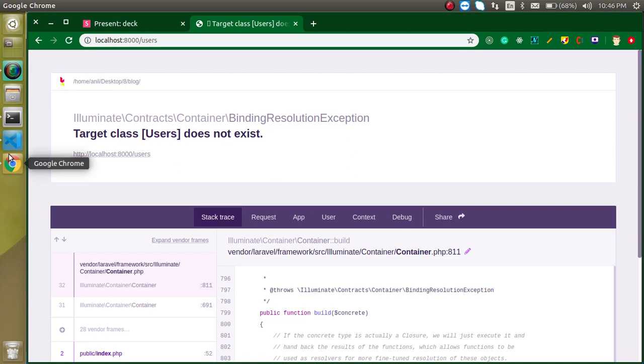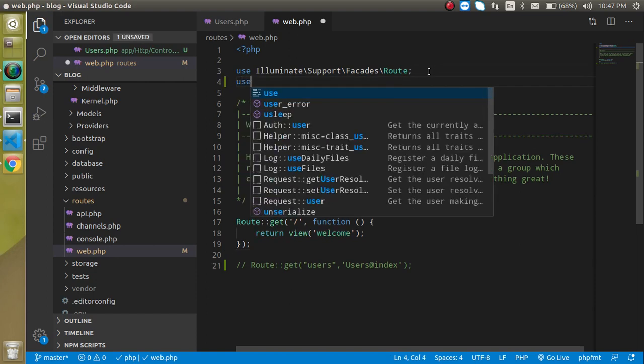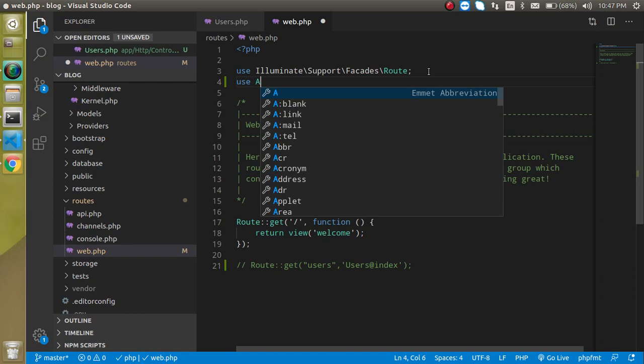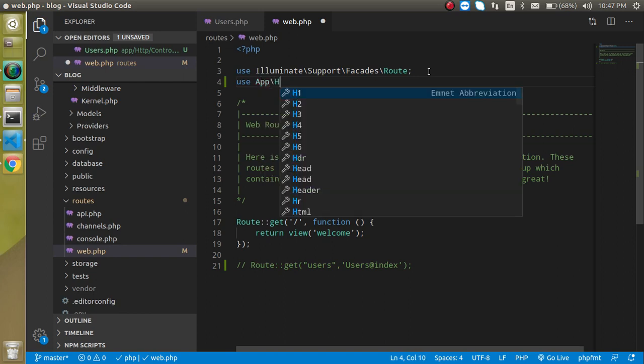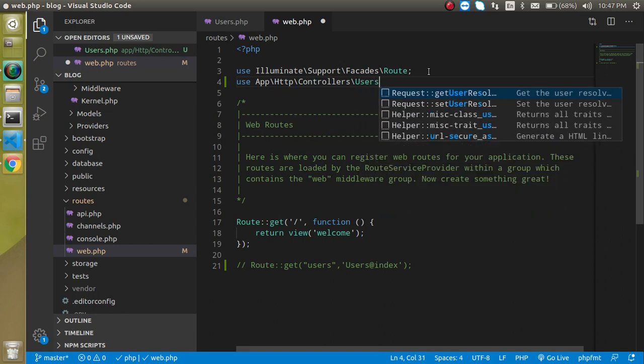So why did this happen? Because they changed the syntax of it, and they made some changes in the get function of the routing class. So we can comment it out here, and first of all in Laravel 8 we have to import the controller, right? So just write here app, then Http, then Controllers, and then put our controller name like Users, right?